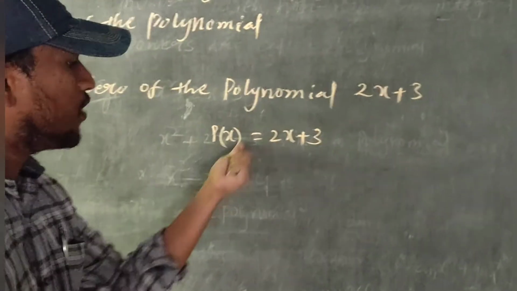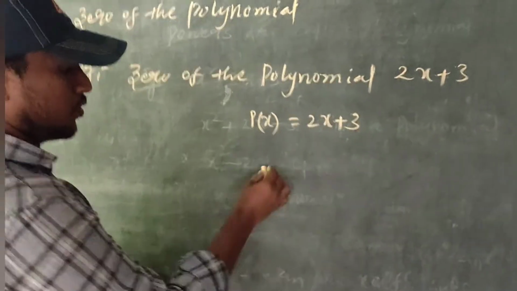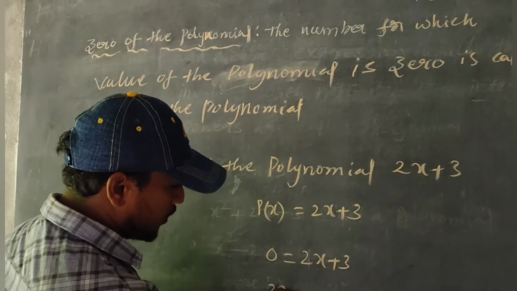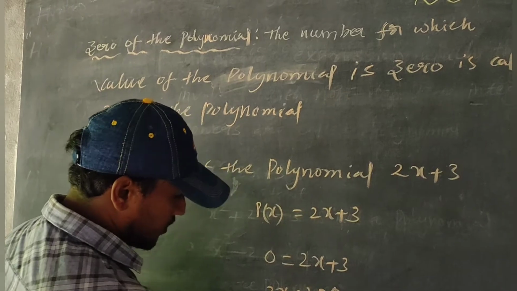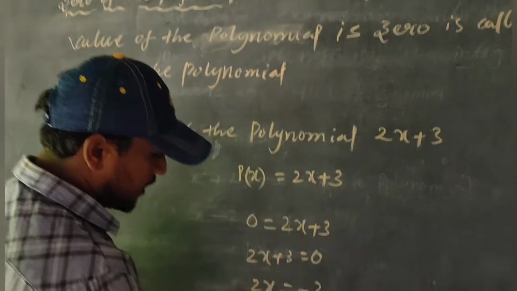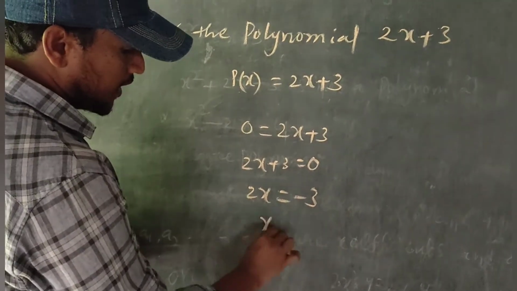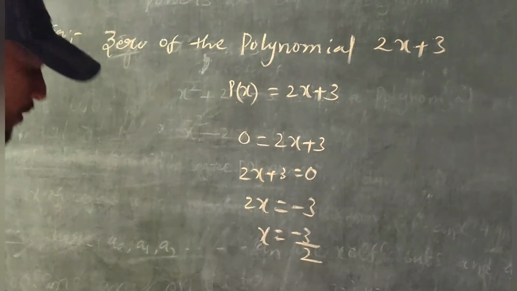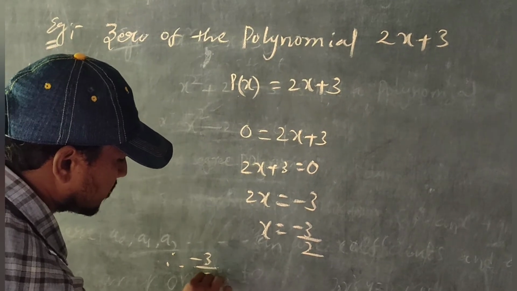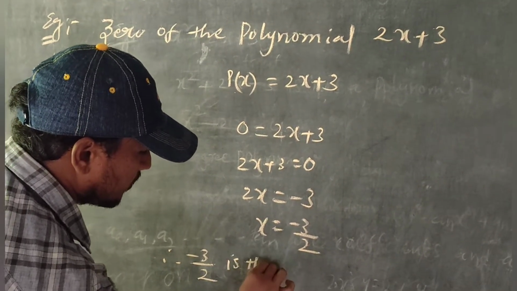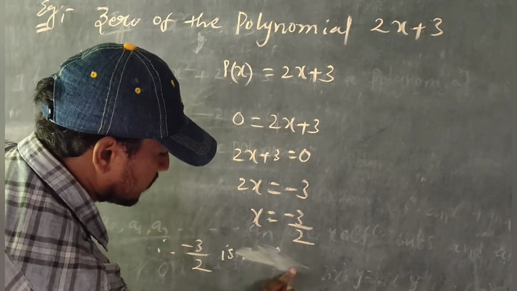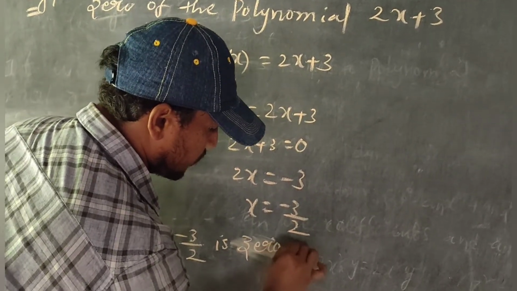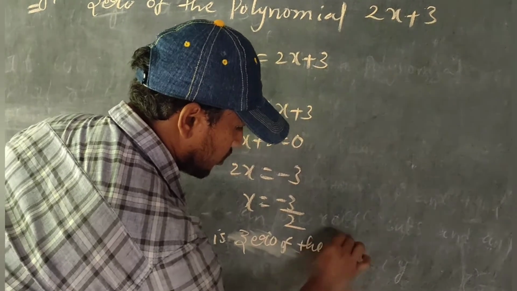We take p of x equal to 0, so 2x plus 3 is equal to 0. 2x is equal to minus 3, by transposition to the right hand side. Then by division, x is equal to minus 3 by 2. Therefore minus 3 by 2 is the zero of the polynomial 2x plus 3.